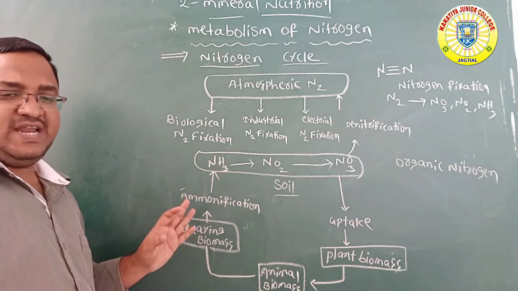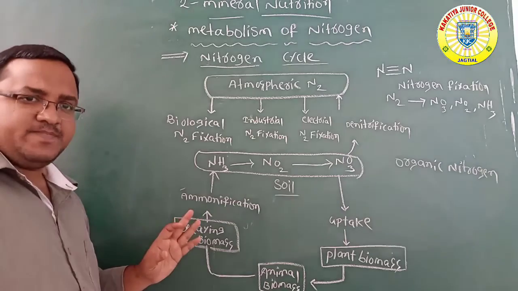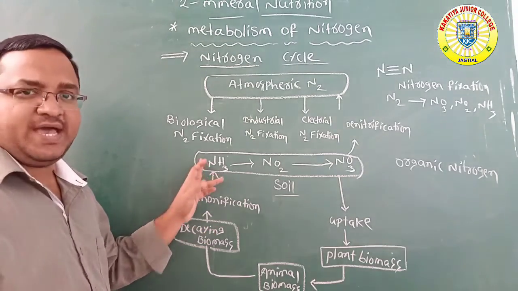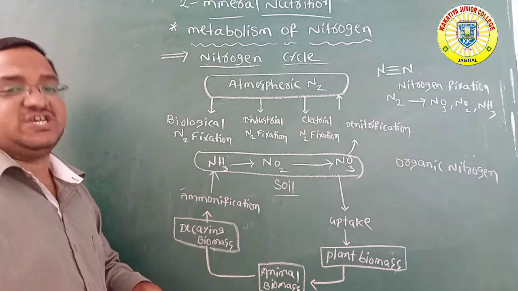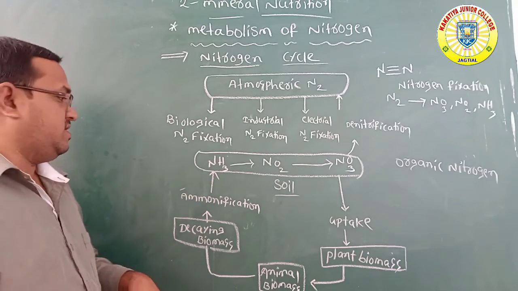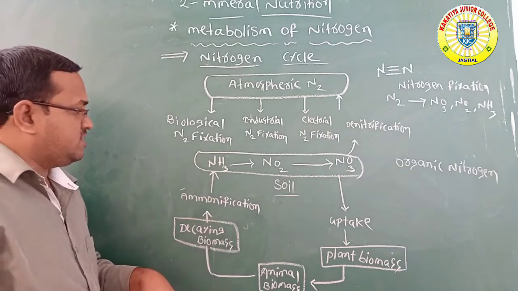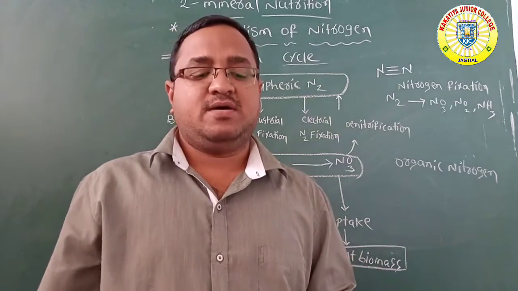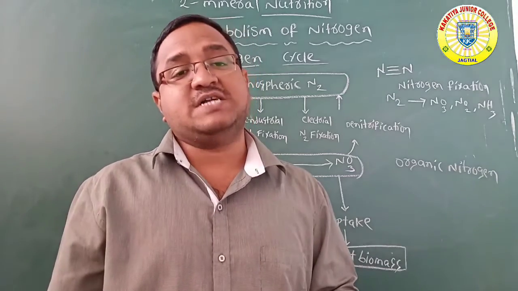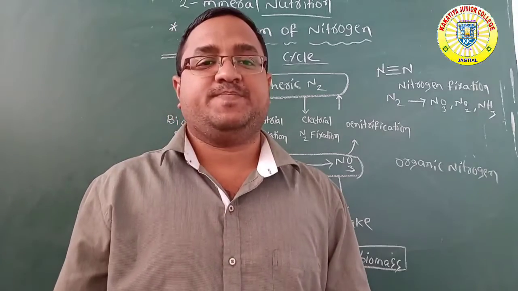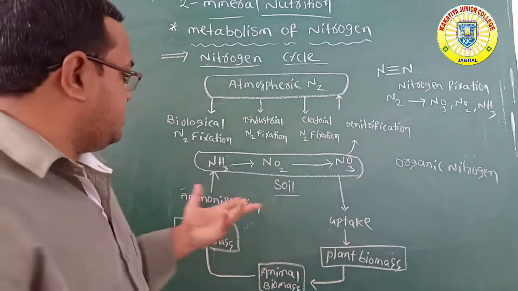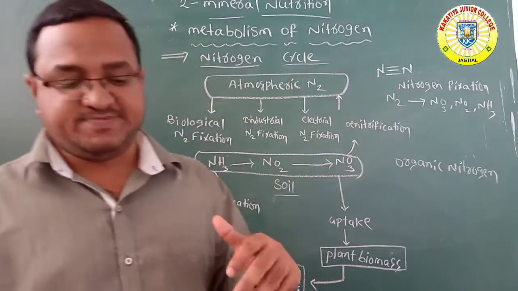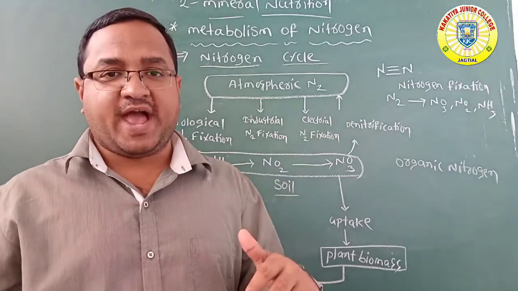So whenever the plants and animals die, this organic nitrogen is converted again into ammonia by the process called ammonification. Okay, ammonia is formed. Organic nitrogen is converted into ammonia from the dead plants and animals. That is called ammonification. Some of the ammonia evaporates into the atmosphere, but most of the ammonia is converted